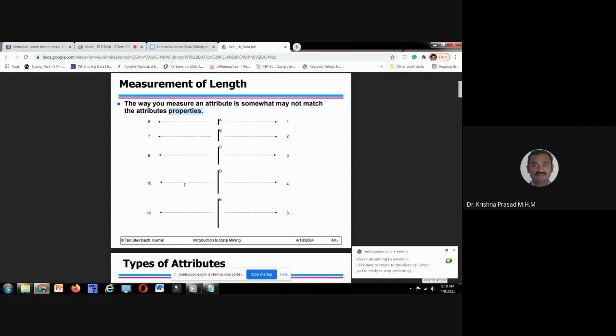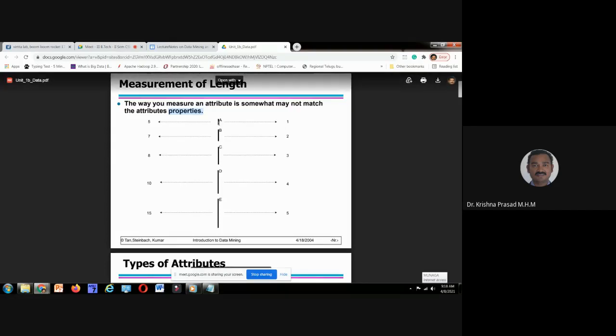If the data set contains 1 million records, the value of ID varies from 1 to 1 million. The value of age varies from 1 to 110 or 120. That's all.